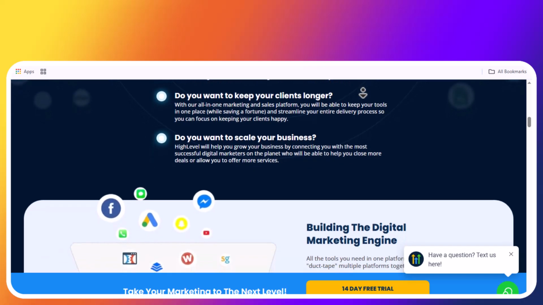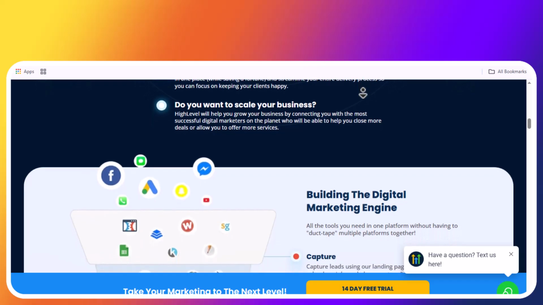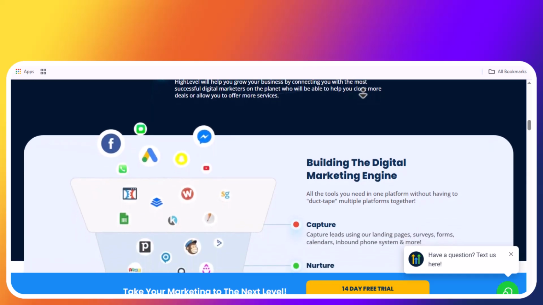And that's how you resell GoHighLevel to agencies. White label it, package it, and turn it into your own SaaS business.